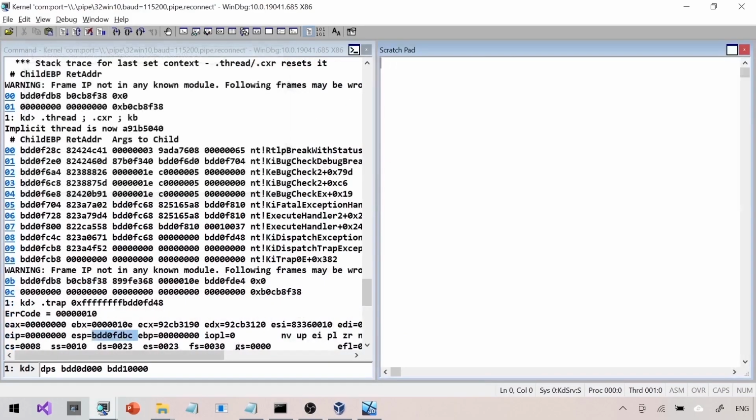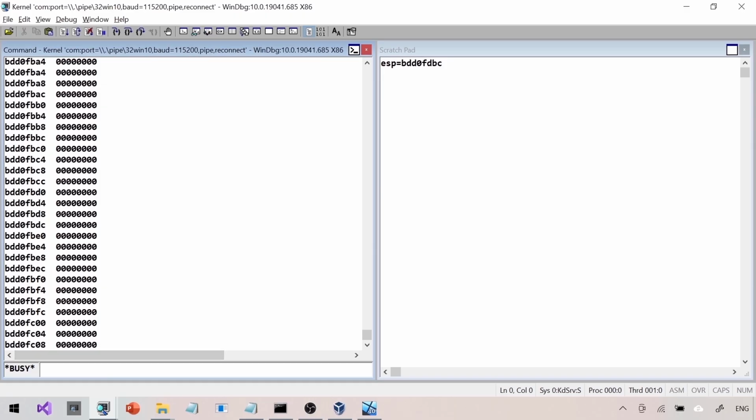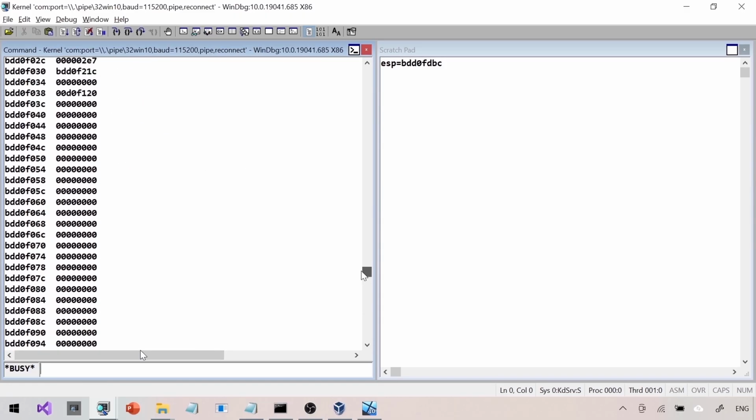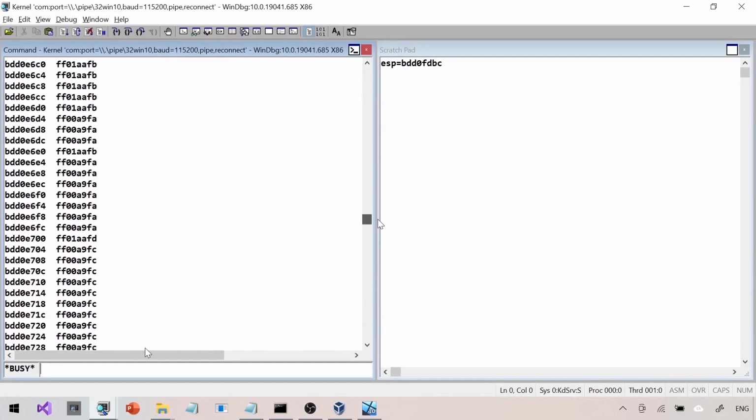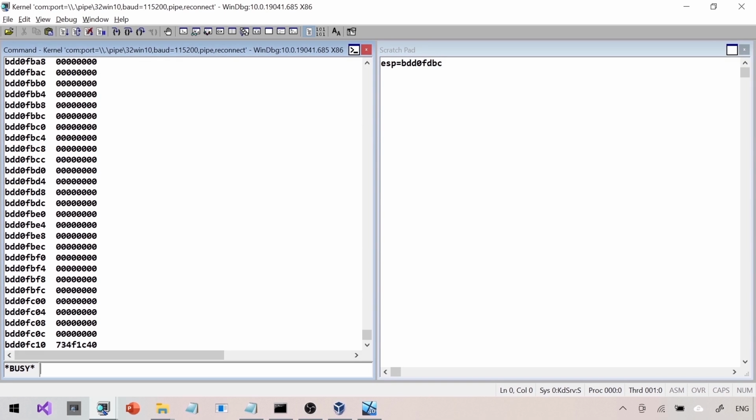I'm pulling up a scratch pad right here to collect a valid stack pointer, instruction pointer and stuff like that. I executed the dps command. dps is in progress. ESP looks to be valid, that's why I put it in the scratch pad. Now I need a valid EIP and ESP. What is the use of those three things? To build the stack using the k command, the arguments to the k command.